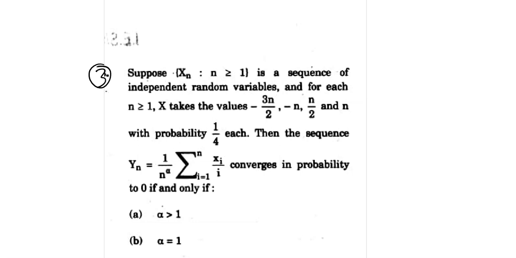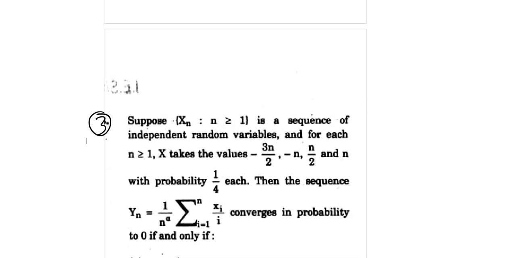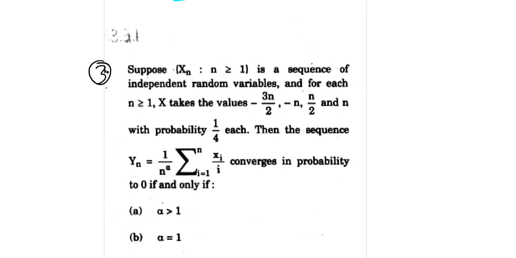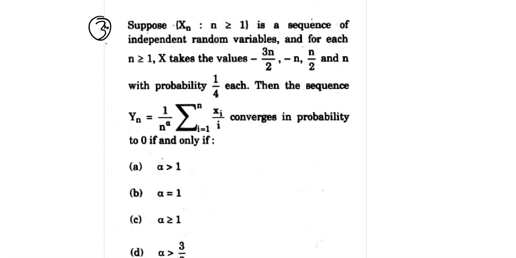स्टूडेंट्स आज सॉल्व कर रहे हैं आईएसएस का क्वेश्चन पेपर जो आया था 2022 में। आज पेपर 1 पूरा करेंगे। इसमें क्वेश्चन नंबर 3 से स्टार्ट करते हैं। Suppose Xn, n greater than or equal to 1, is a sequence of independent random variables and for n greater than or equal to 1, X takes the value -n/2, -n, and n by 2, and n with the probability 1/4 each.